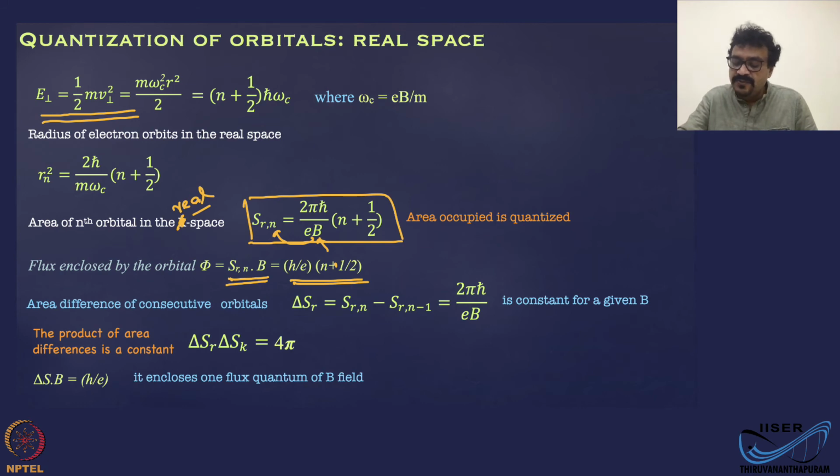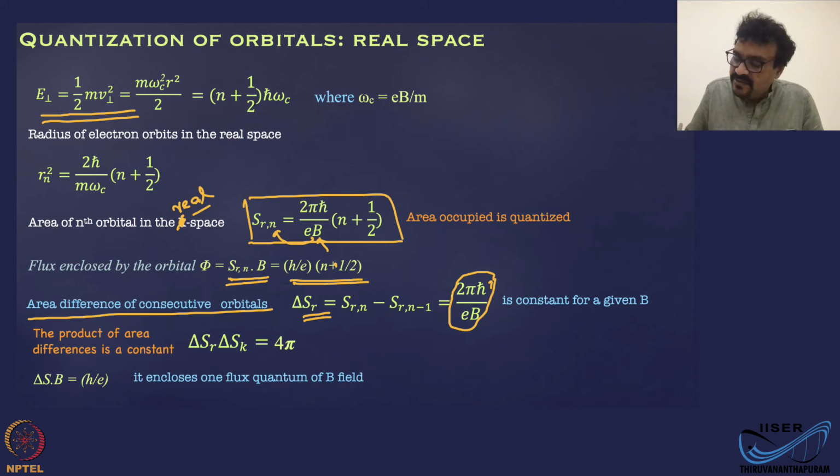So now the area difference between successive, consecutive orbitals, delta S_R, is also quantized. It is constant, equal to 2 pi h bar by eB, for any B field.